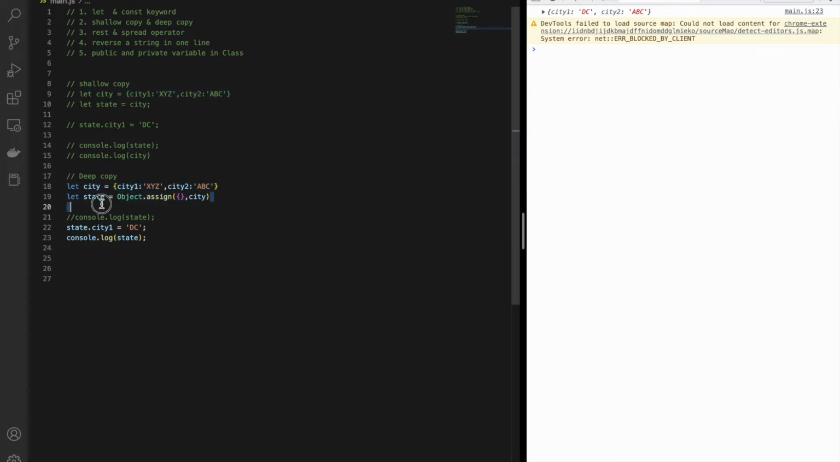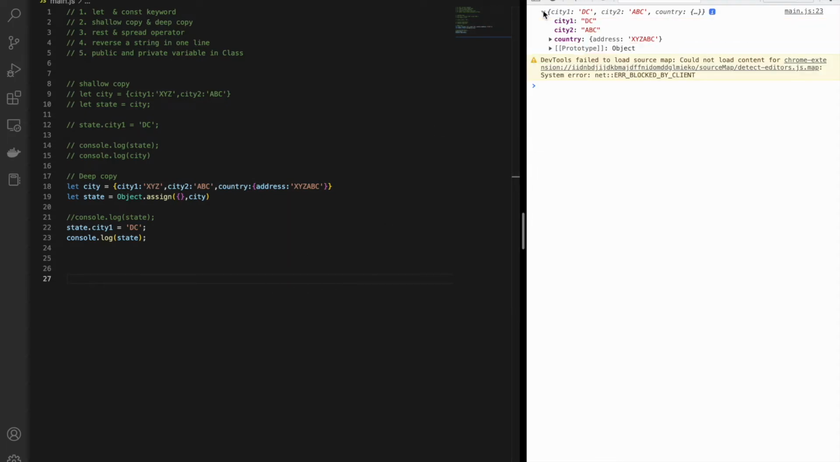But this function Object.assign has one limitation. Suppose I have a property which is of an object type. Let me do a country, and inside that I have an address, and that is xyz abc. Okay, so you can see the same got copied over here, which is fine because we are taking the object and we are assigning it. But now I did a change in the city one.